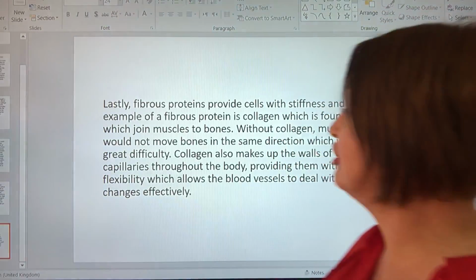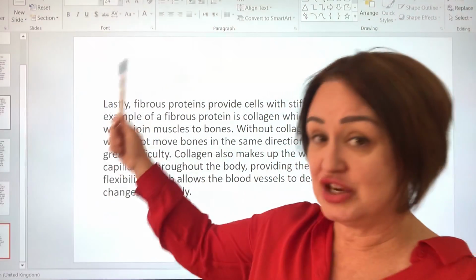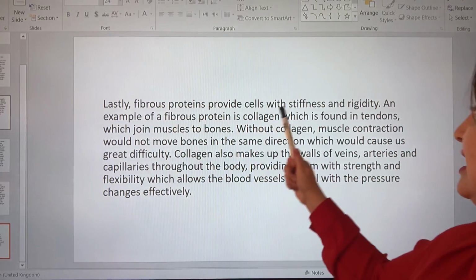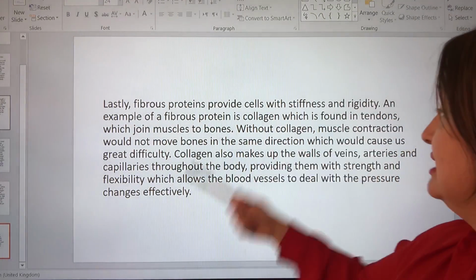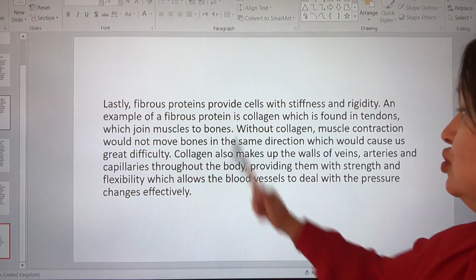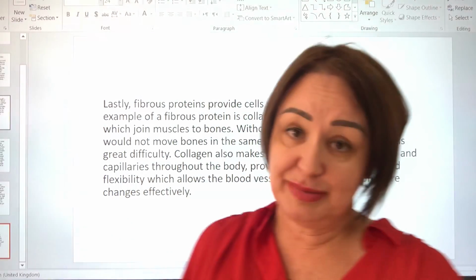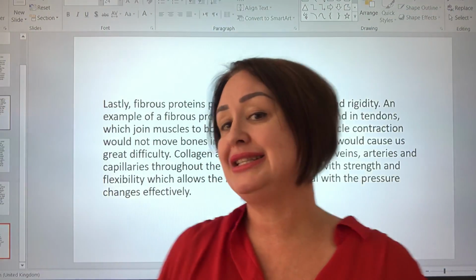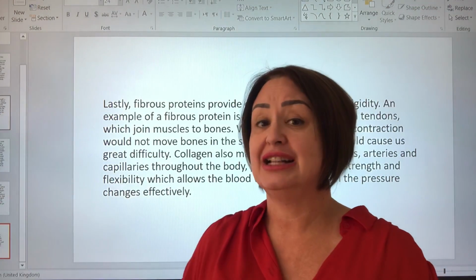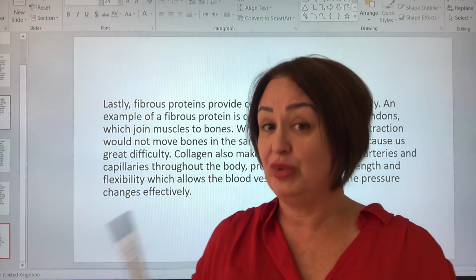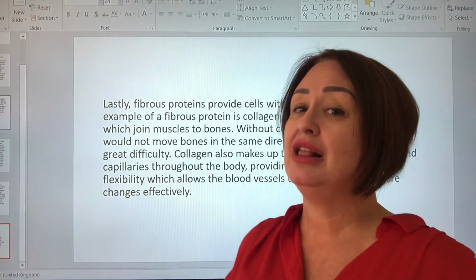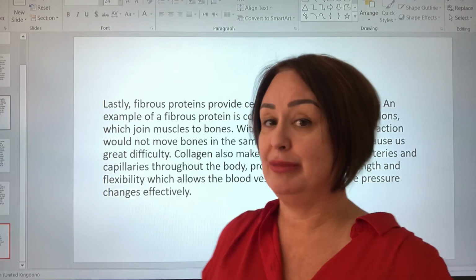Here's another one of his paragraphs. Again, he's identified why he's talking about it. Fibrous proteins provide cells with stiffness and rigidity. An example of a fibrous protein is collagen. It's found in tendons to join muscles to bones. In this paragraph, he's actually missed the importance of it. He's done a nice descriptive, and he's in danger really with this essay of talking about the role of, because he's only slightly alluded to the importance of.